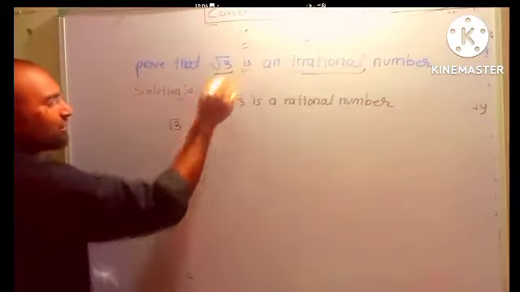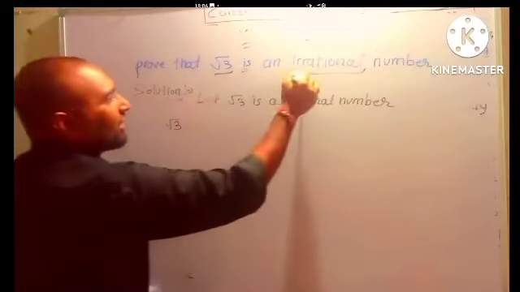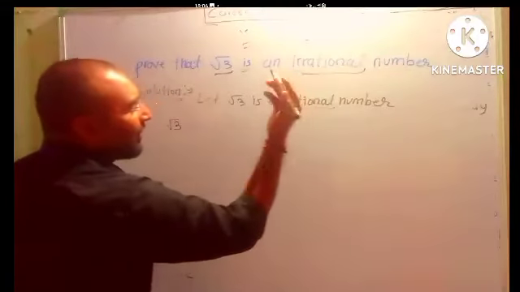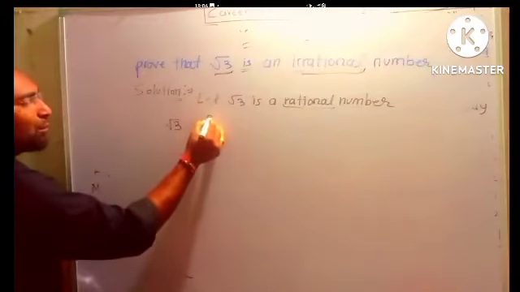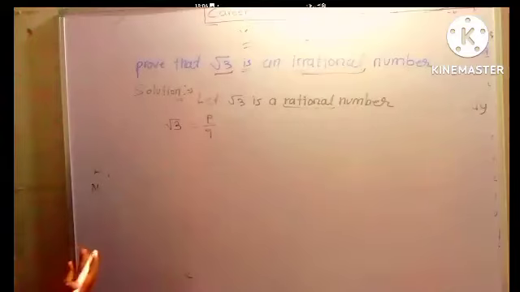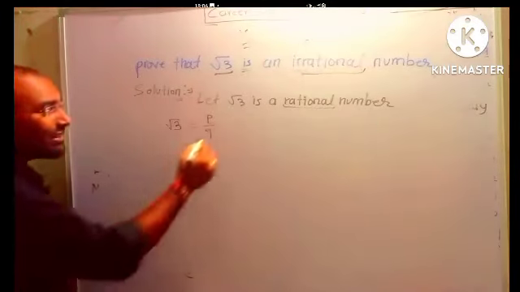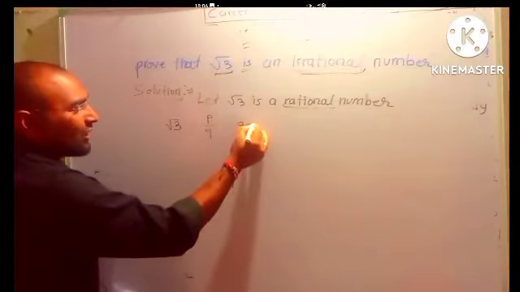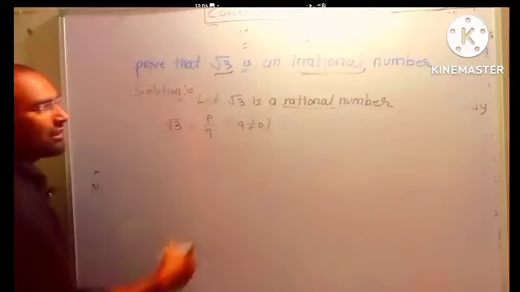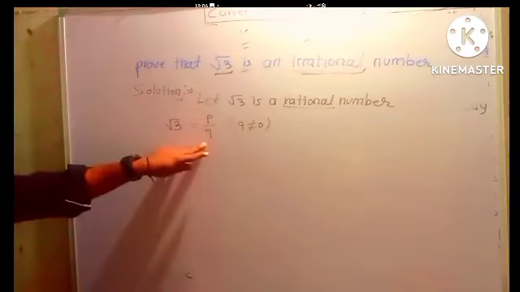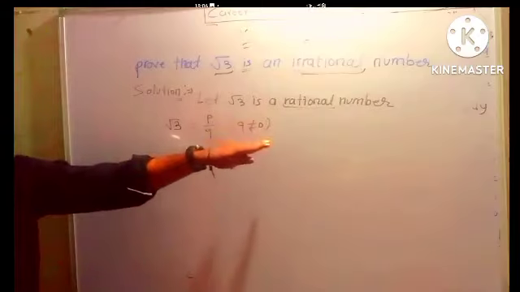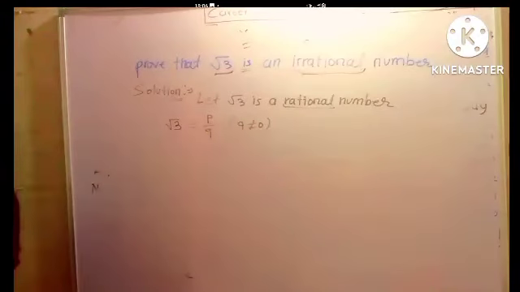Root 3 equals... what should we suppose? A rational number. So rational number means what? P divided by Q. But there is a condition that this Q should not be equal to 0. The value of Q could be anything but not 0. Is this much clear? Okay.